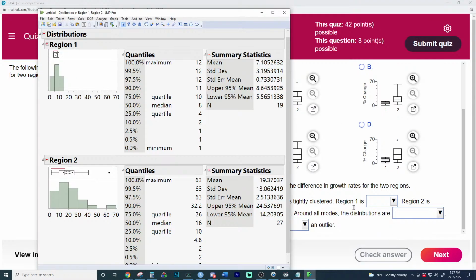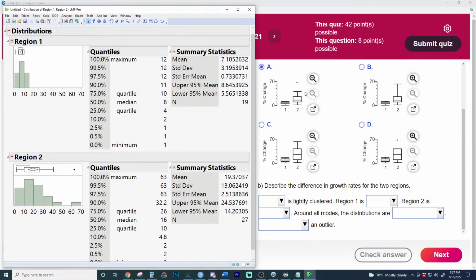But then visually speaking, you can also see that there is a whisker on region 2. So it really is like, okay, there is an outlier. That is an outlier. And then also we have the solve. For some reason, when I click on Analyze and Distribution, it won't let me see the quantiles table.